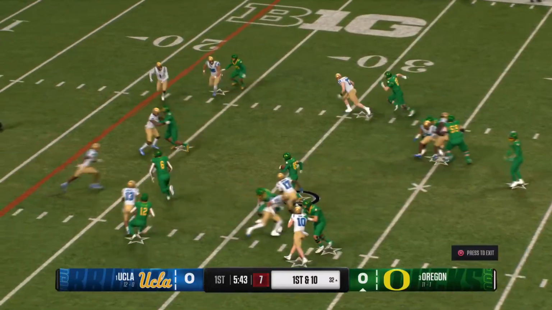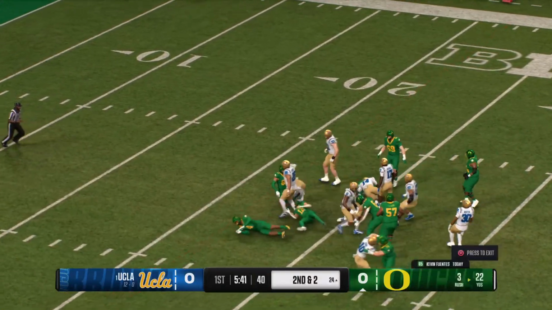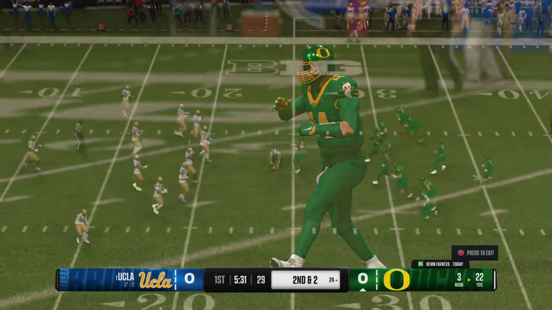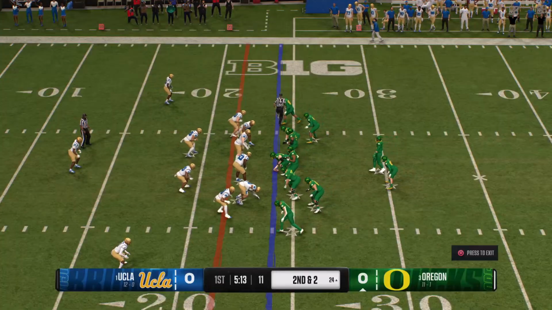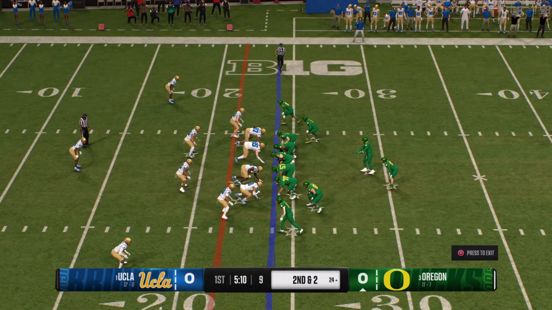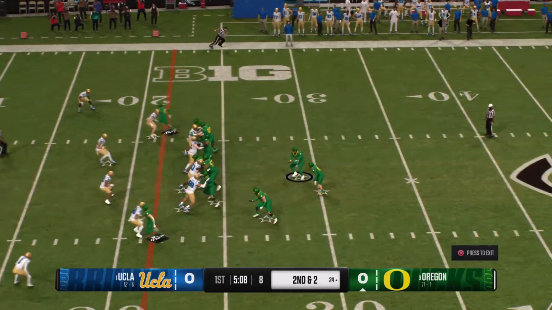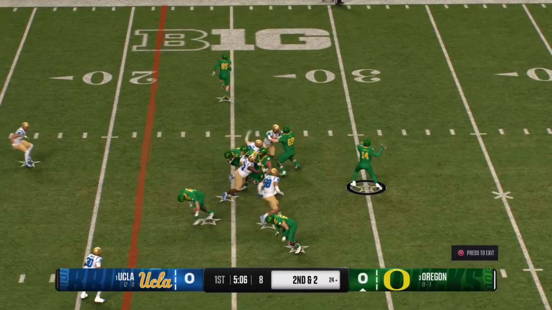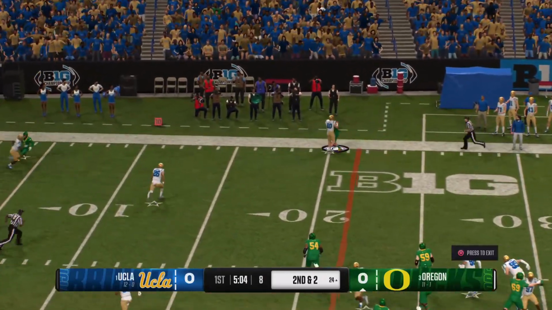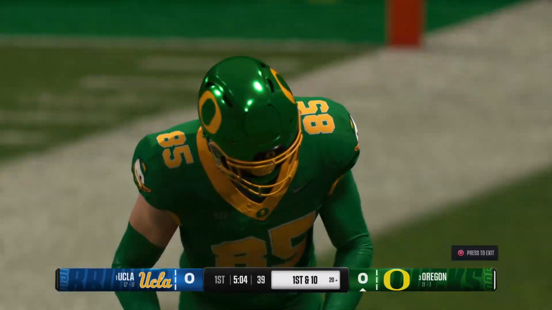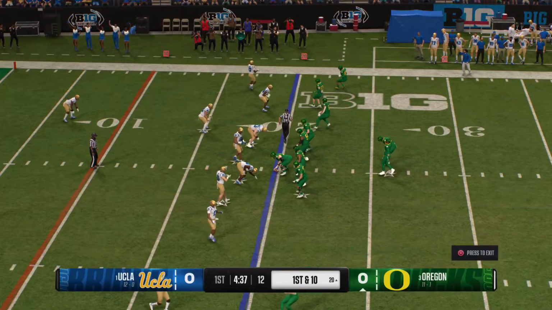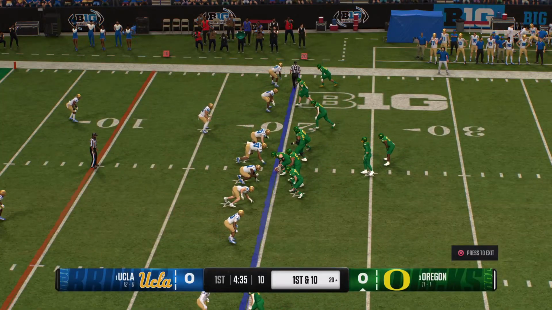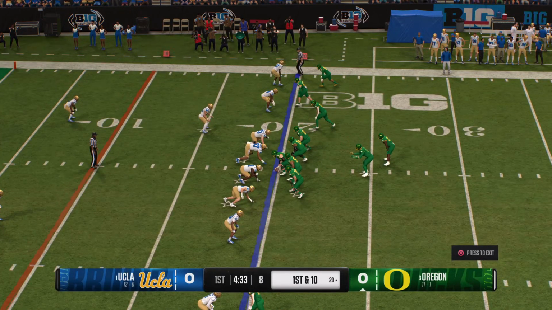And they'll run it out of the shotgun. They've got him, but he picks up 8 yards. Sets up a nice 2nd and 2. 7th play of the drive coming up. Fakes the handoff here, looking to throw it. Makes a quick grab. And the runner steps out of bounds, but does have enough yardage to pick up the first down. And the Ducks are going to cash in here in the red zone.